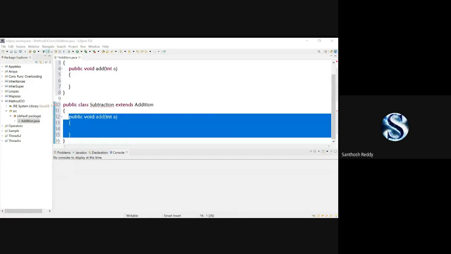Make sure that method overriding means we need to have two classes. In the subclass, we have to write the method which is present in the superclass with the same method name and the same number of parameters. For that, we are going to call it method overriding. Is it clear for everyone?